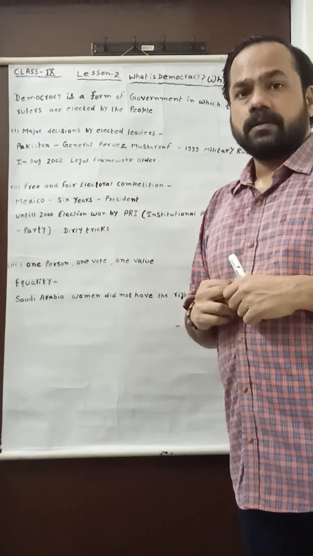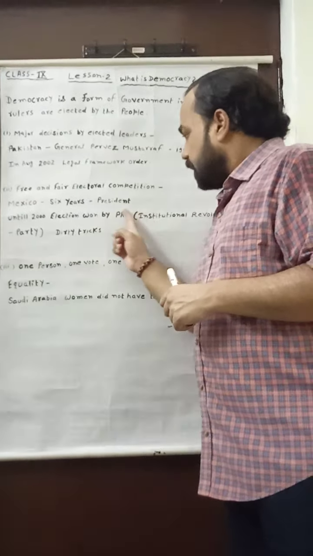After that, the PRI was holding meetings of its government officers and other leaders, telling them to form a type of atmosphere in Mexico that people will cast their vote only to the PRI.